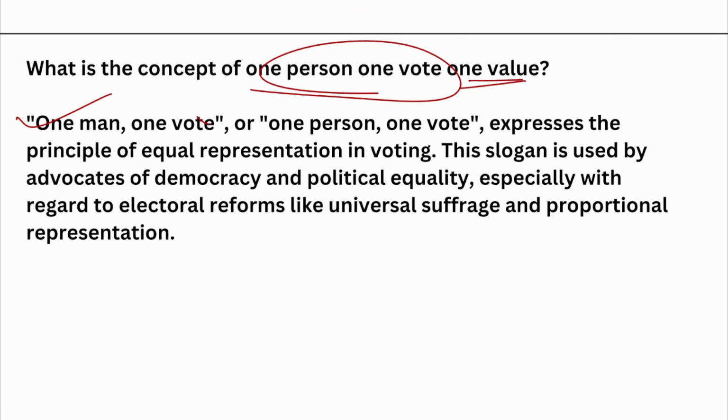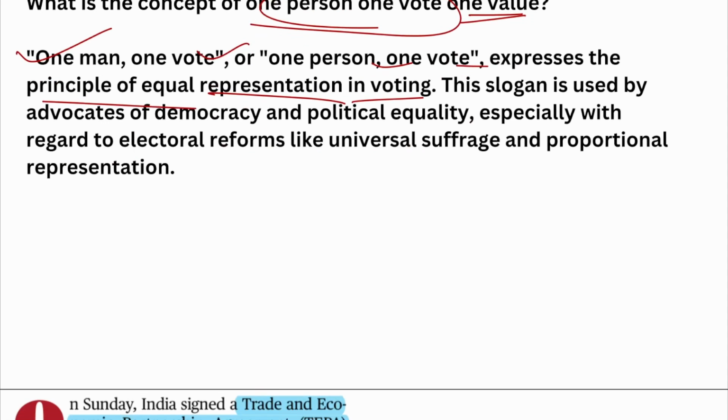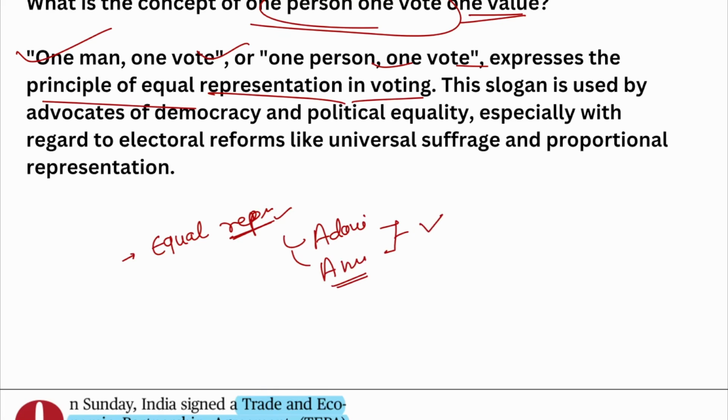So, one man, one vote, or one person, one vote expresses the principle of equal representation in voting. Alright, so this can be asked as a question directly, that what is represented by this expression? It expresses the concept of equal representation, that whether you are Adani, Ambani, anybody, your one vote means one vote. And there is no difference between the voting power of these individuals or me or you.